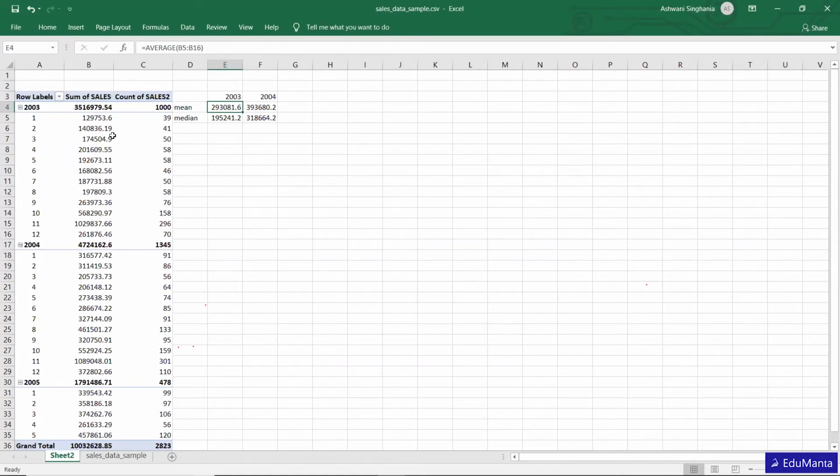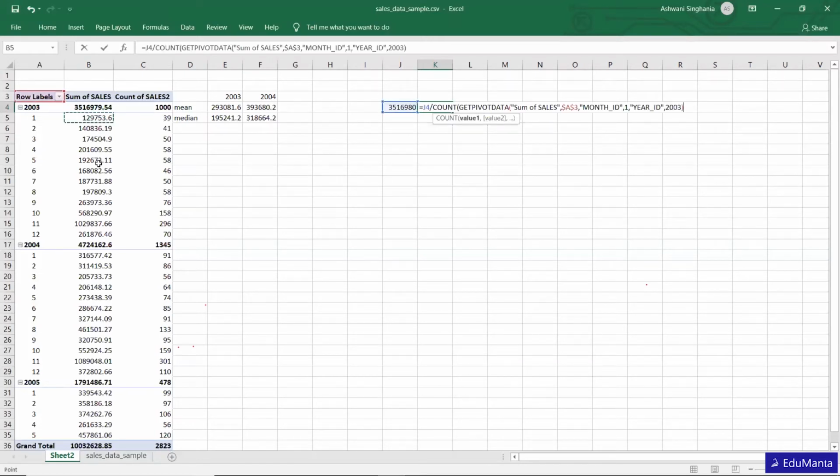So if we sum all this and then divide this figure by n, which in this case is 12, so there are 12 values, we have to count them, and then we get the mean as this.